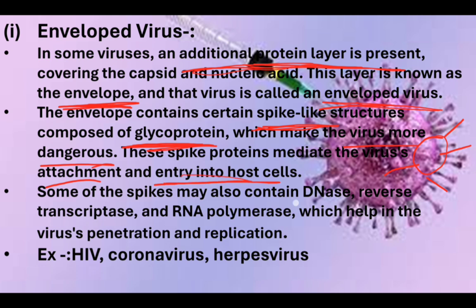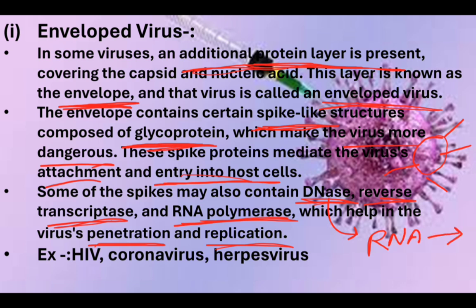Some spikes also contain DNase enzyme, reverse transcriptase enzyme, RNA polymerase enzyme, which help in the virus's penetration and replication. DNase damages the DNA, and reverse transcriptase converts RNA to DNA. RNA polymerase helps in RNA multiplication. Examples of enveloped viruses: HIV, coronaviruses, herpes virus.